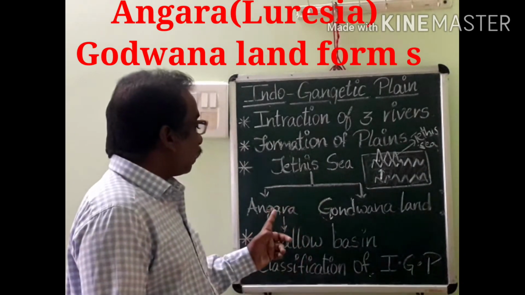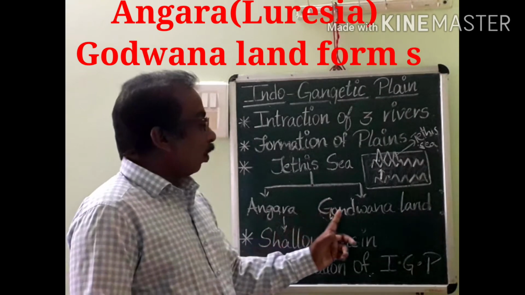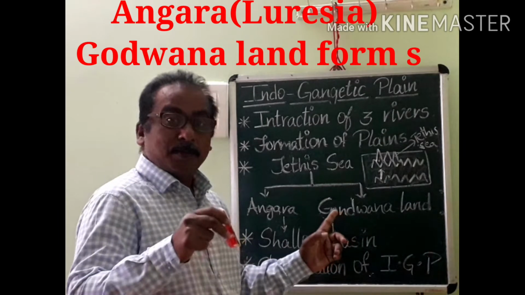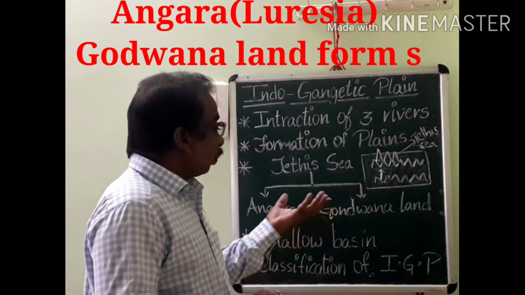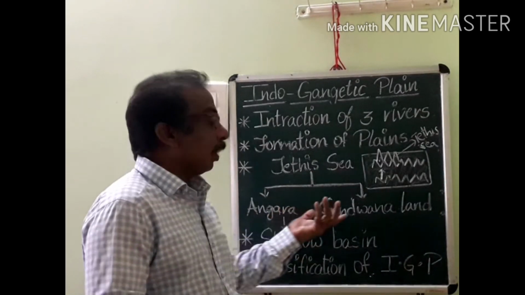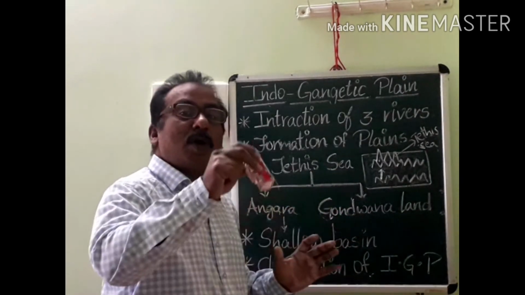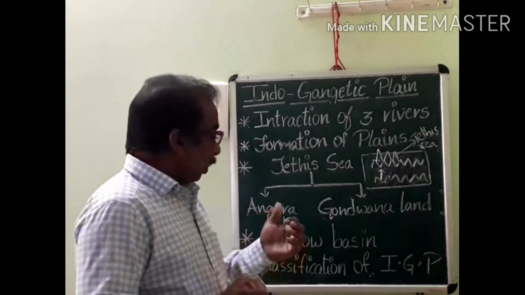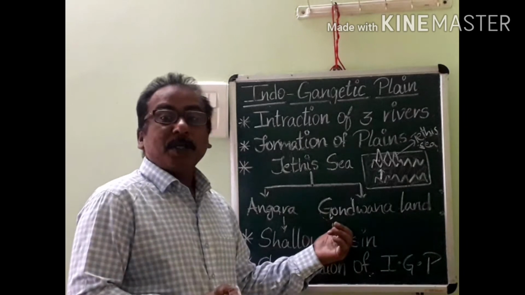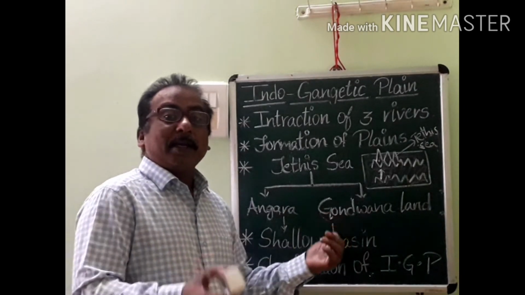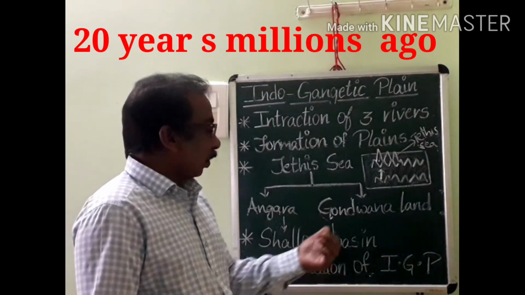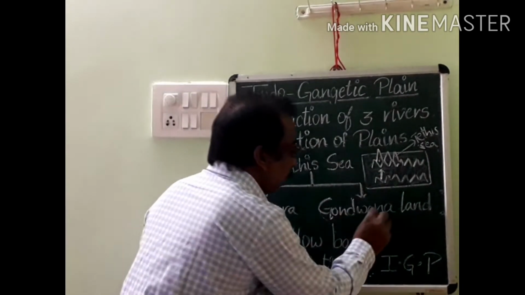Angara land is also called Laurasia, and Gondwana land is in the south part of the Tethys Sea. About 200 million years ago, these giant landforms split and moved towards the north and south. That's why we belong completely to Gondwana land. Then, 20 million years ago, Gondwana land again split into different parts.